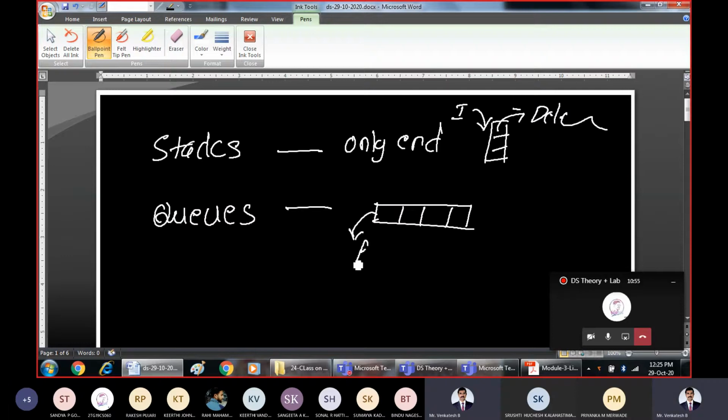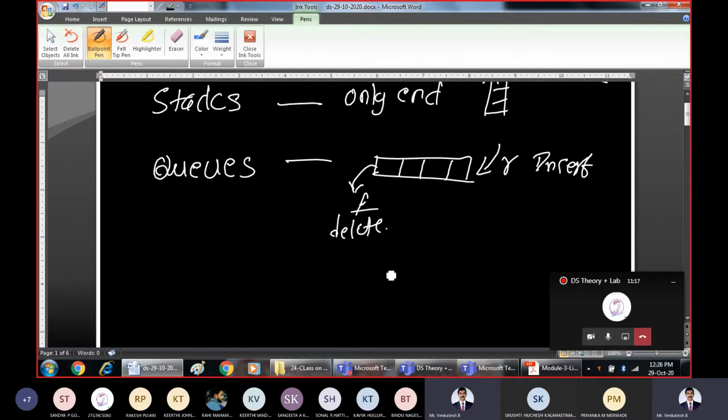So front end for deletion of the elements and rear end for the insertion of the elements. So insert from this end and delete from this end. These were the examples of linear data structures. Now one more data structure we are going to study is linked lists.